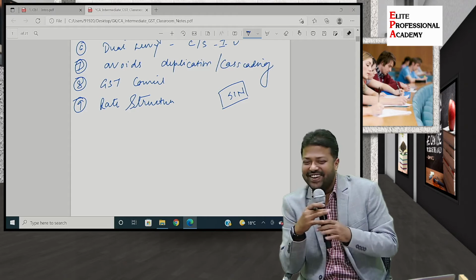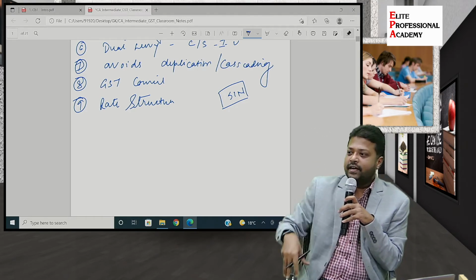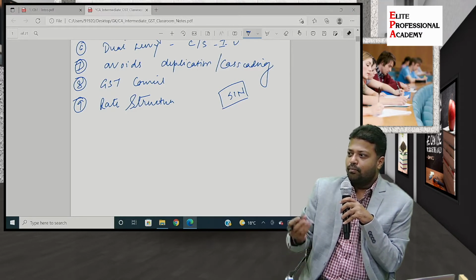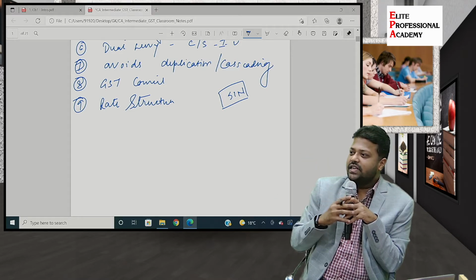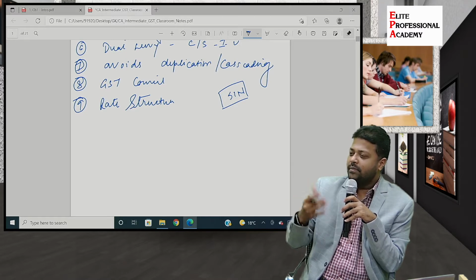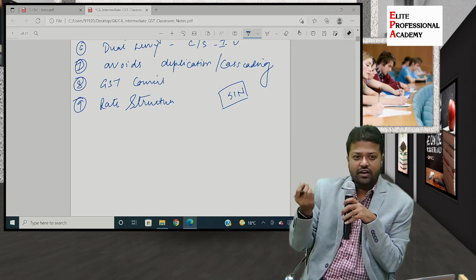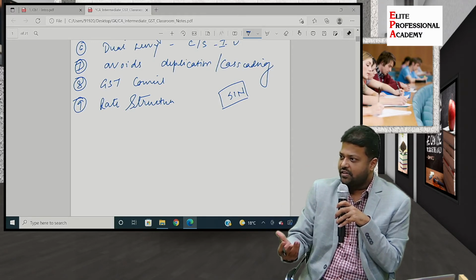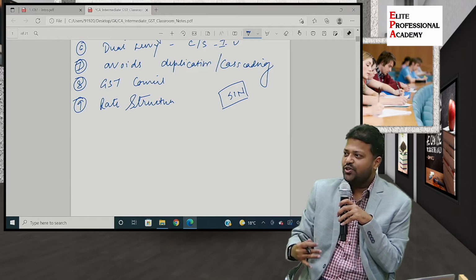Sin taxation is a concept which is popular in Indian taxation law and elsewhere also. So the morality angle is brought into the taxation system. Means consumption of certain products, maybe not alcohol because alcohol is not covered here, but tobacco based products, gutka. Those products are charged in GST in such a manner that they want to promote that the consumption of these products should be reduced to a minimum level.